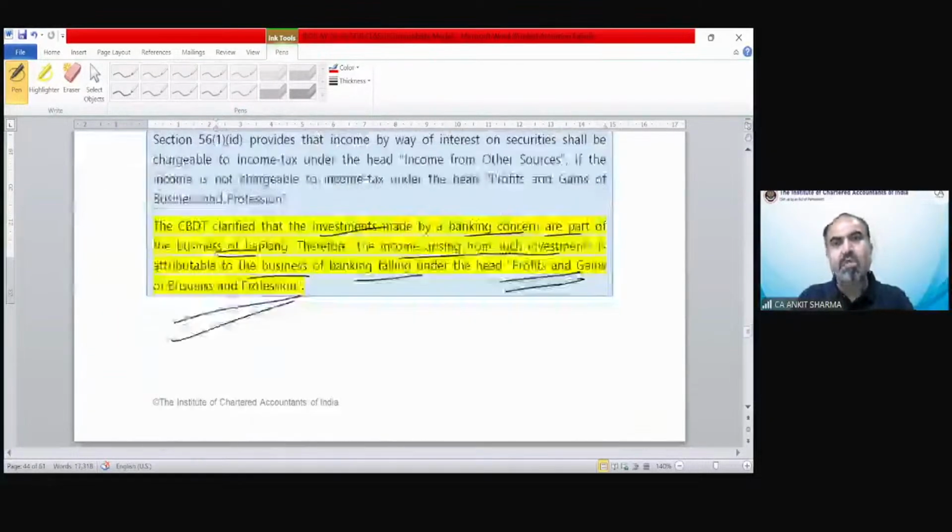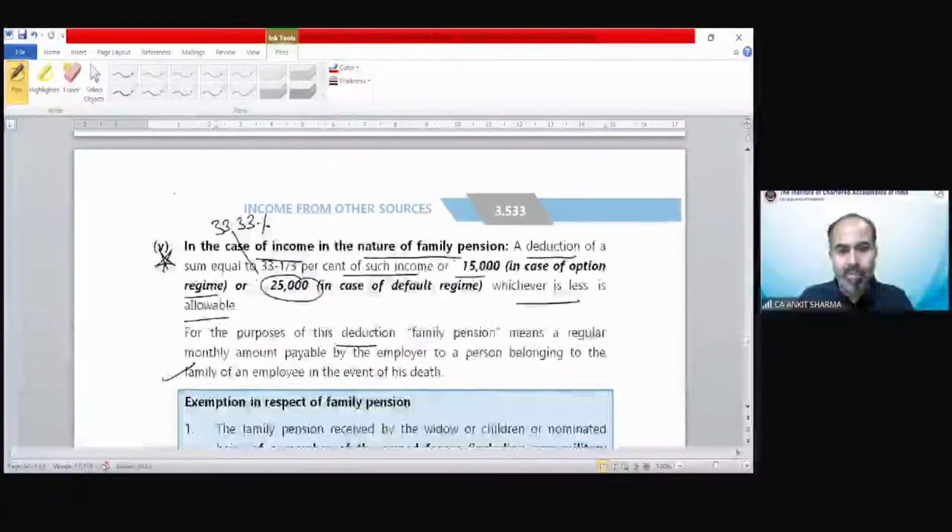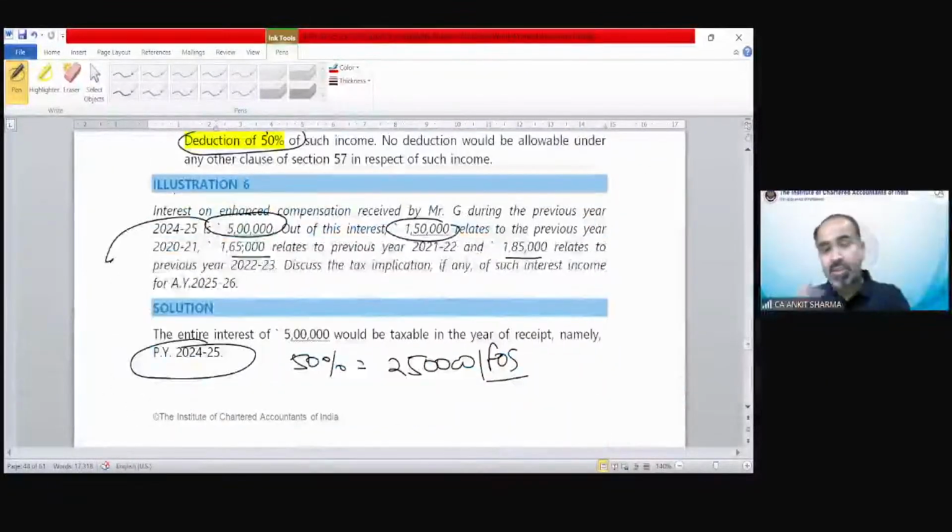Okay. Now illustration number 6. Illustration 6 is for enhanced compensation. So everything is important. Do not just believe on your luck that I should cover this chapter or I should skip easy provision. Please do not follow this kind of practice for your examination. Each and everything is important.